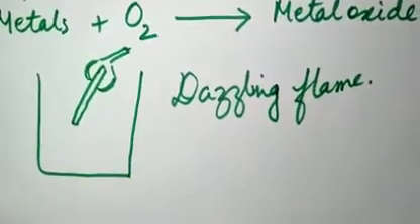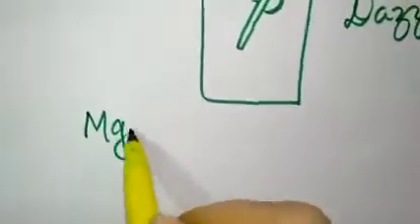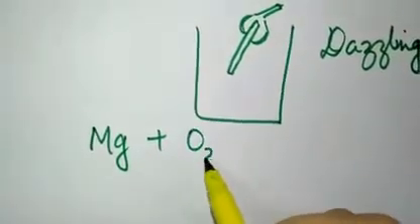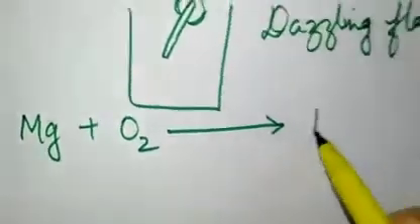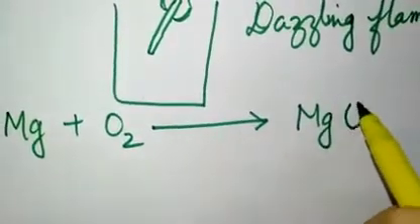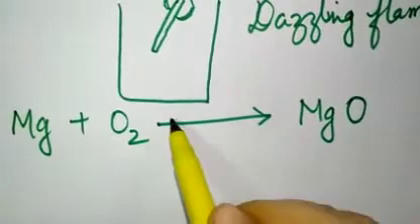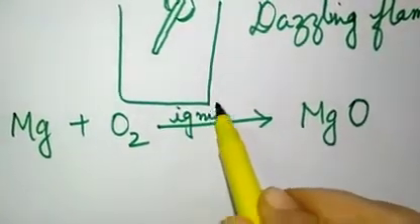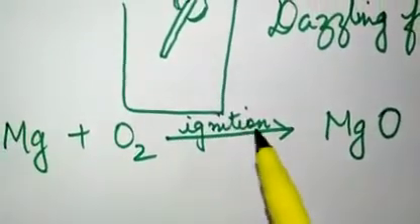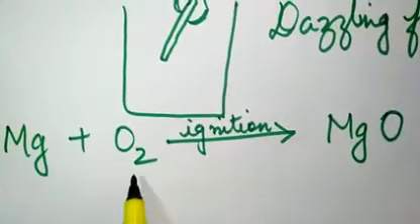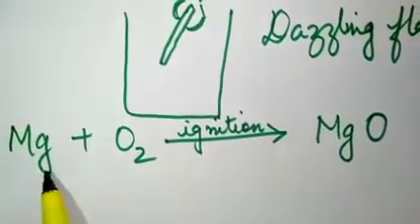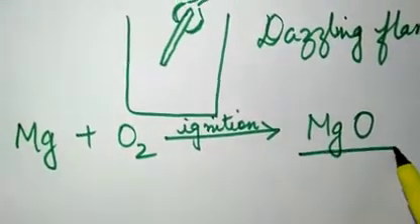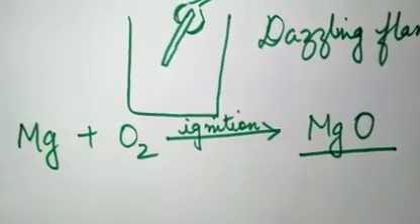The reaction here is magnesium reacts with oxygen and forms MgO, magnesium oxide. When we ignite this, when we burn magnesium in presence of oxygen, it reacts with oxygen and forms magnesium oxide, which is a white powder.